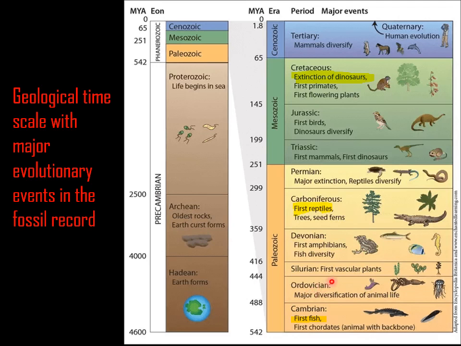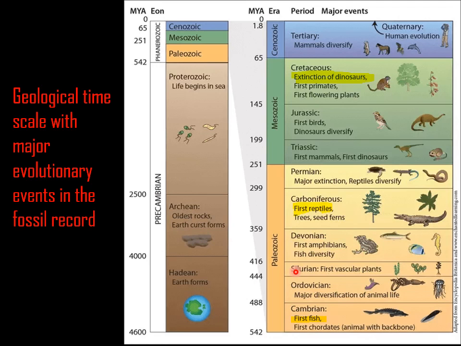And in the Ordovician period, there was major diversification of animal life. That means in the Ordovician period, all the swimming animals, that is fish, jellyfish, all the major diversification of animal life happened.